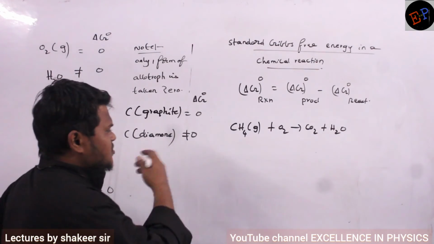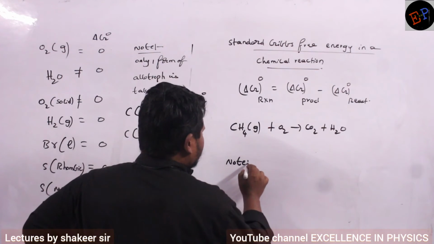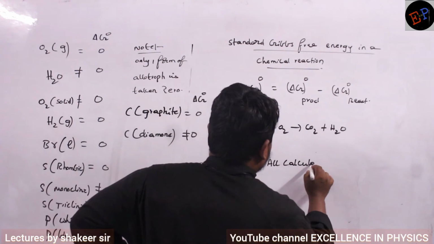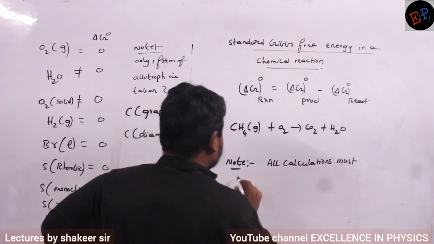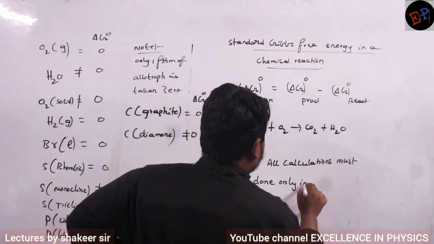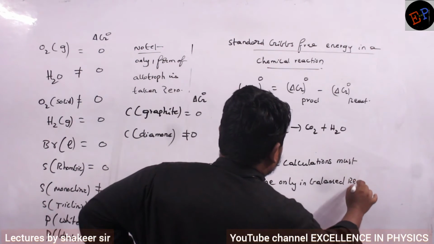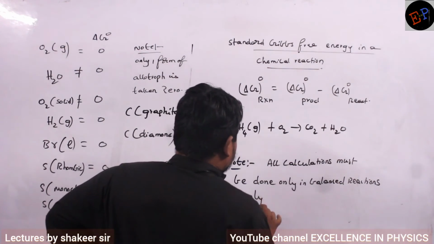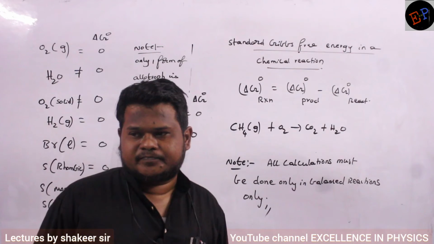One very important note point we have to write is that all calculations must be done only in balanced reactions. Because when reactions are not balanced, everything will be wrong.